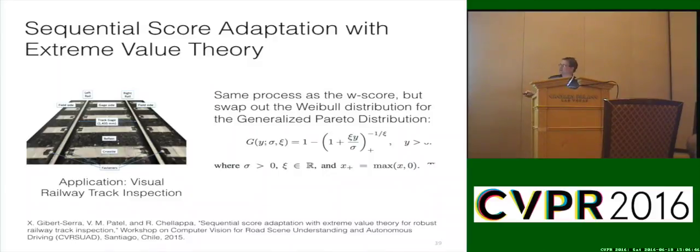Vishal and Rama, and actually I don't know who the first student was, had a recent paper where they started using sequential score adaptation with extreme value theory. Now, all the extreme value theory we've been talking about is what we call extreme value theory of the first type. It comes from the Fisher-Tippett theorem, and it's based on the distribution of minima or maxima. Turns out there's a second extreme value theory, which asks the probability, how often do I exceed a particular threshold? So if I choose the value of 100 and ask how often will the temperature exceed 100, that distribution comes from a generalized Pareto distribution that looks like this.